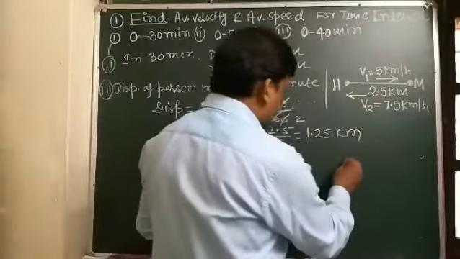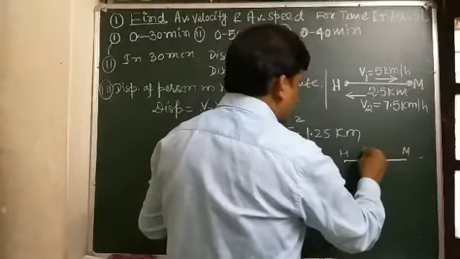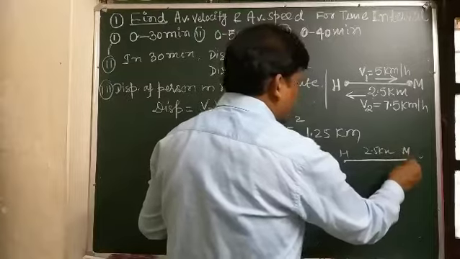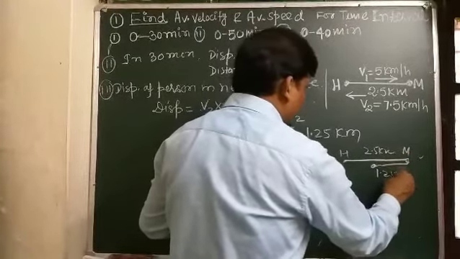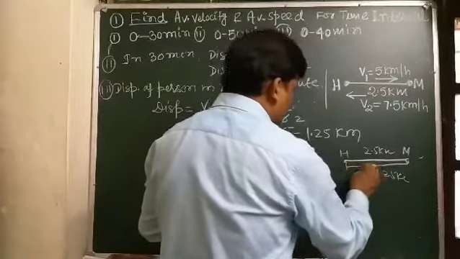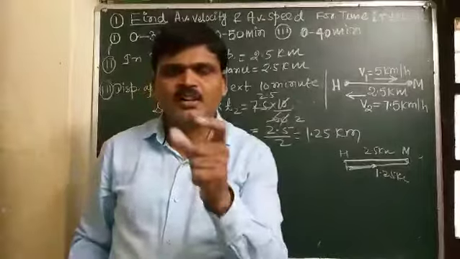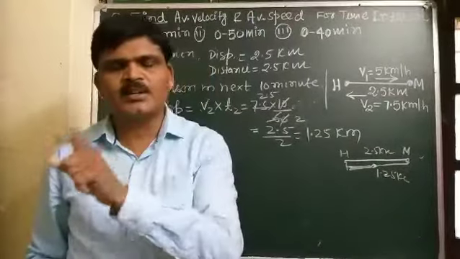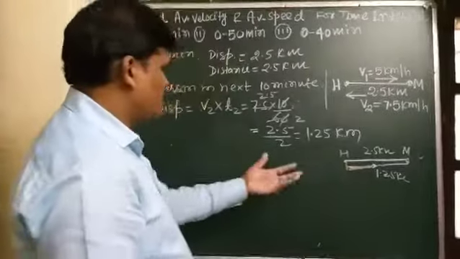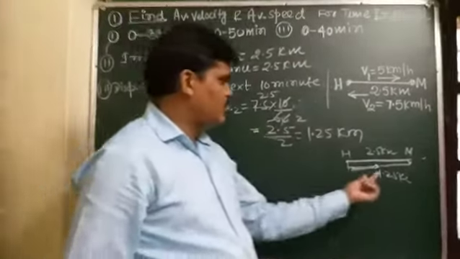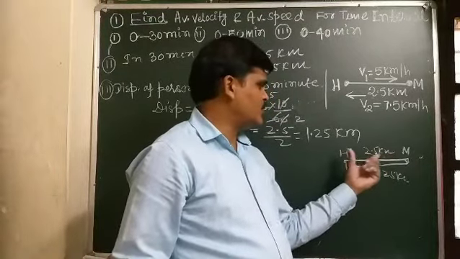It means the person moved from home to market 2.5 kilometer, and came back 1.25 kilometer. So what is the actual displacement? And displacement, you know, student, is the shortest straight line path between the final position and initial position. So the person returned back 1.25 kilometer, and total distance is 2.5 kilometer.